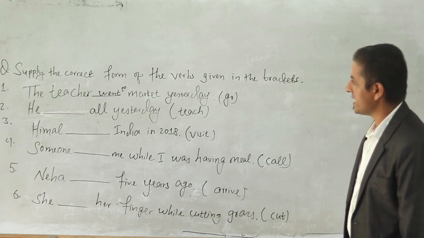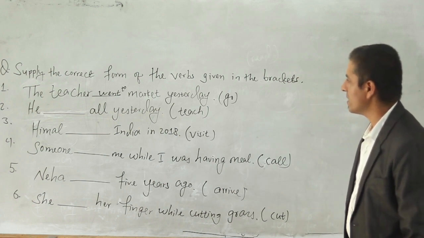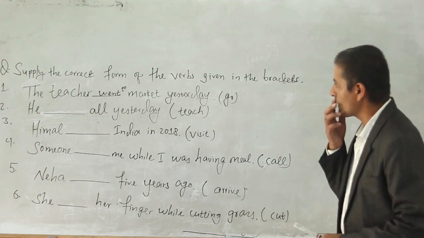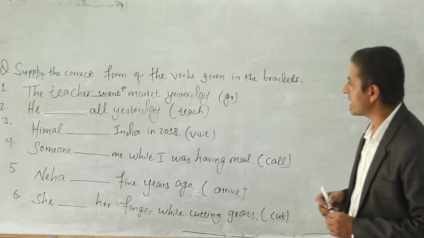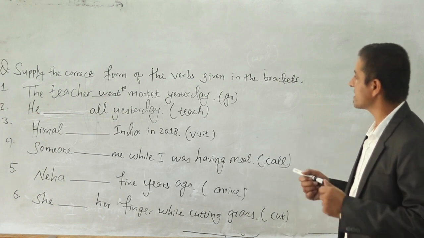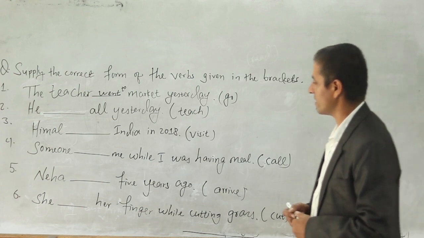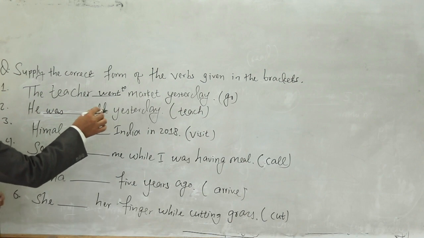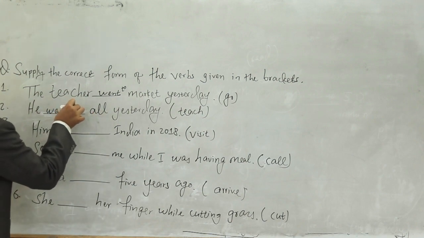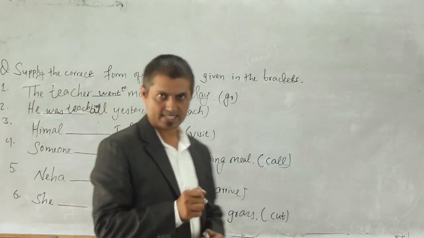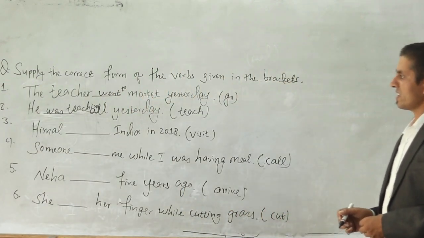Okay, so we should change into past continuous tense, so that we have to write here what? Let me write it down, please. He was teaching all yesterday, right? He was teaching all yesterday.